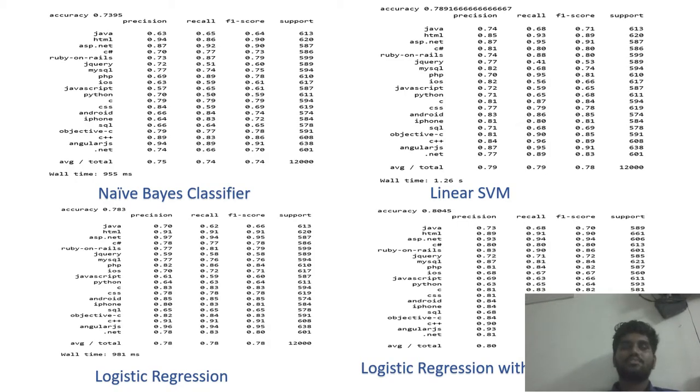These are the classifiers I tried, but they gave low accuracy: naive Bayes, linear SVM and logistic regression. Logistic regression with Word2Vec gave good accuracy but wasn't very reliable, so I went with Keras.